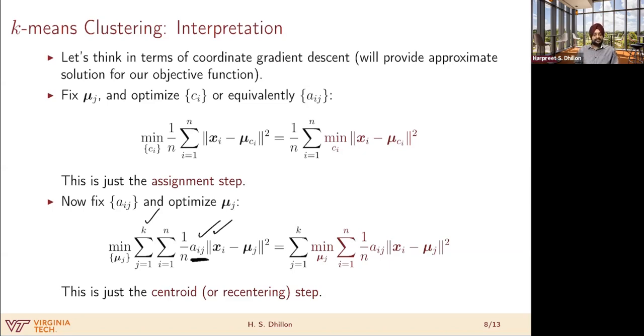Now, using exactly the same argument as before, this term depends only on mu j, right? It doesn't really depend on the other cluster centers. It just depends on mu j. So I can take this minimization only over mu j inside this summation over j, right? And if you think about it, I'm not going to go into too many details here. This is basically the centroid step.